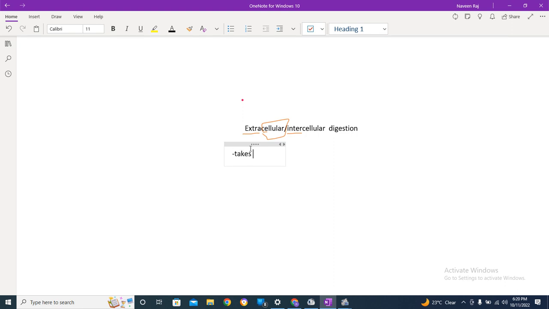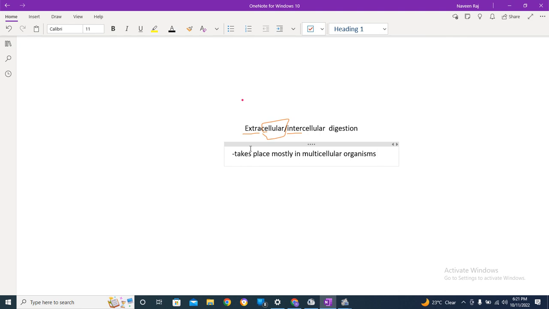It takes place mostly in multicellular organisms. This means it takes place in organisms which have got a complex system, something non-simple to it.